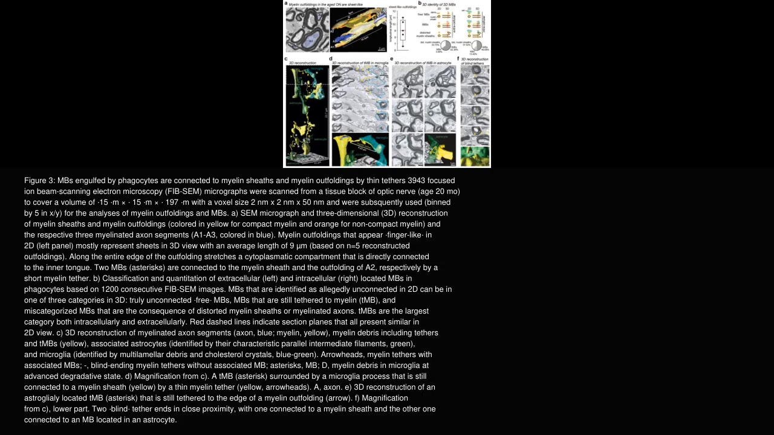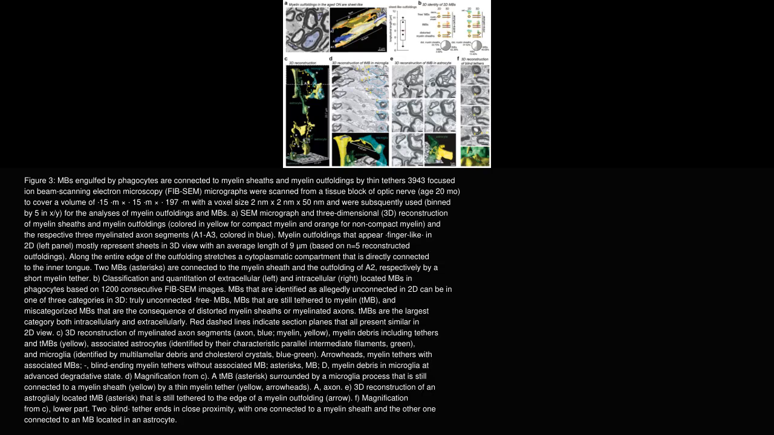Panel B classifies and quantifies extracellular and intracellular MBs within astrocytes and microglia, based on 1,200 consecutive EM images. Surprisingly, only a minority of MBs previously thought to be isolated in 2D images are truly detached. Most remain tethered to myelin sheaths or are misclassified due to distorted morphology. These tethered MBs, or TMBs, constitute the largest category both inside and outside phagocytes.